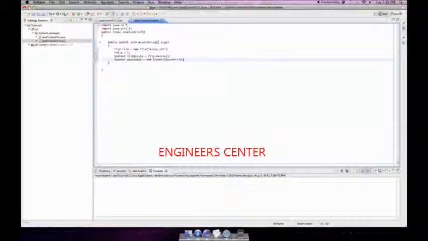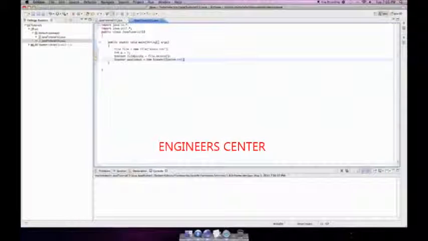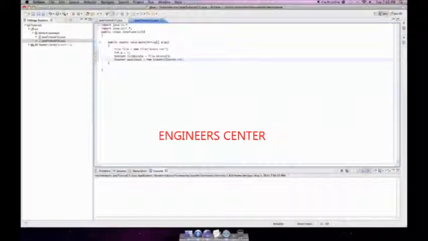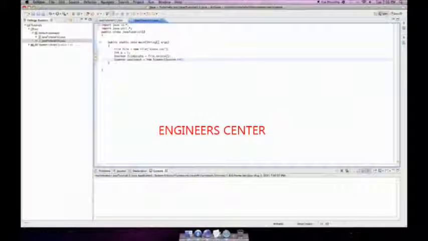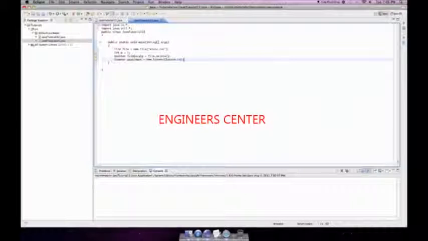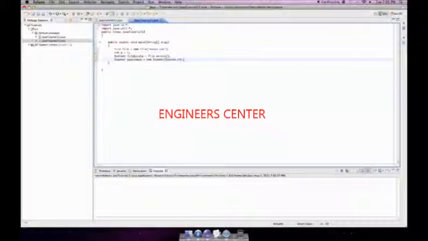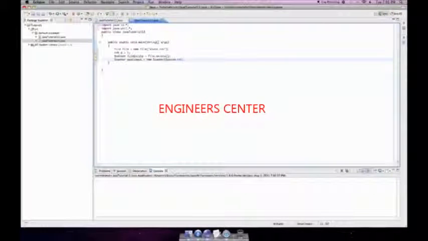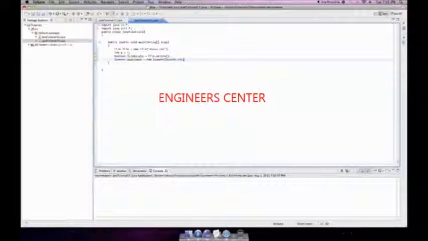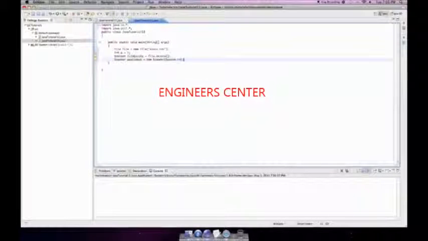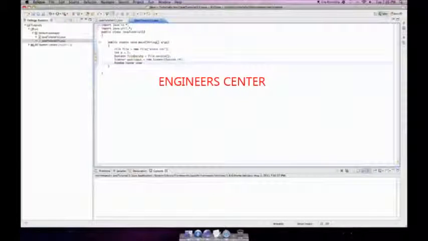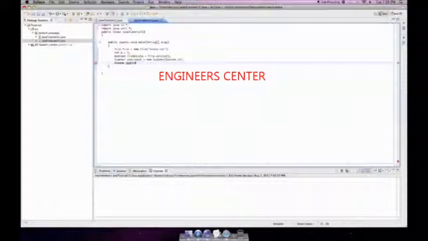So it's good to think of these things ahead of time, or at least go back and change them once you realize the scope of what you're using in your code the most. Actually, we'll be using our scanner class quite a bit. It'll be used every time the user does anything, which will be quite often, but it's not a lot of lines of code. There's only a couple times where we're actually getting user input, whereas there's a lot of times where we're writing stuff out to a file. So, for the sake of moving on, we're going to create our random object. Random. That's what happens when I don't say what I'm typing.